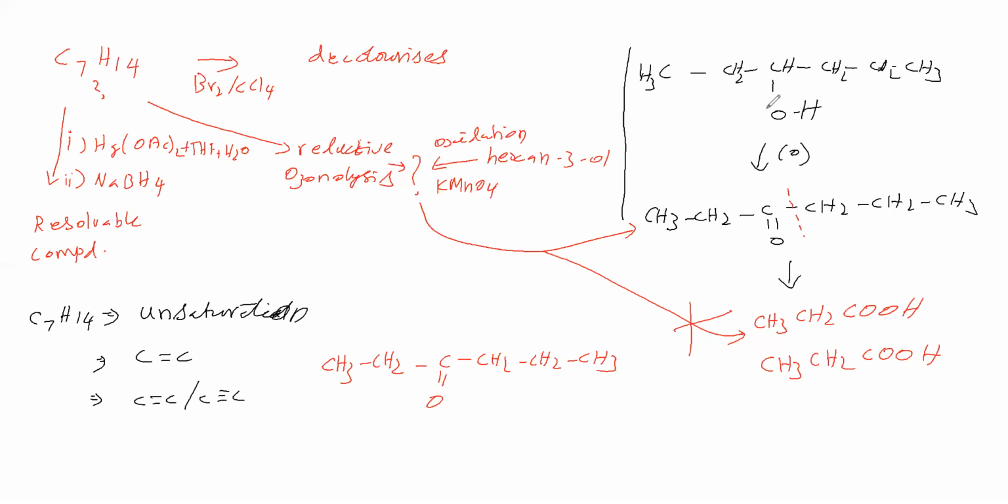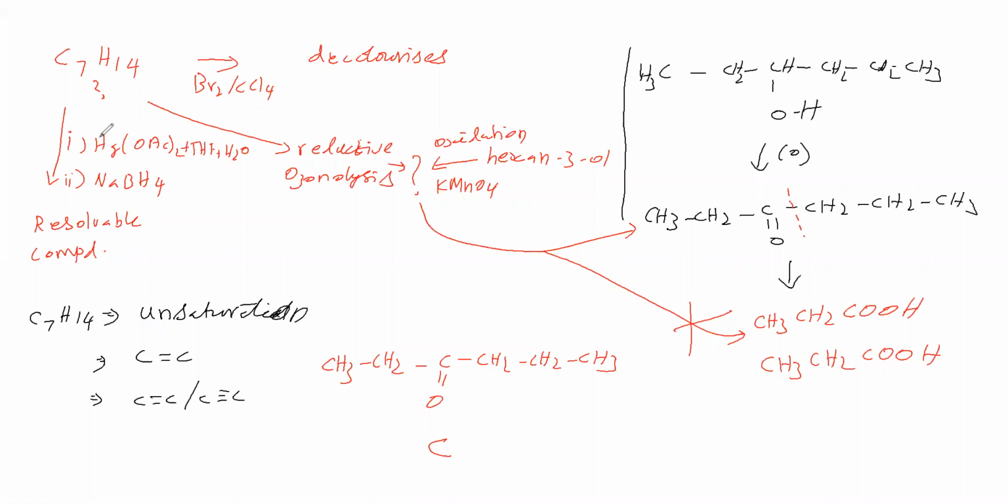Next, you see that here 6 carbons are there, but here 7 carbons are there. Therefore, one more carbon we will write, 7 carbons totally. Ozonolysis means the carbon-carbon double bond, otherwise the carbon-carbon triple bond, will break.